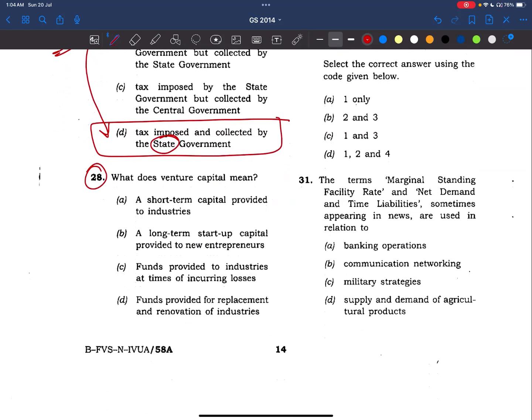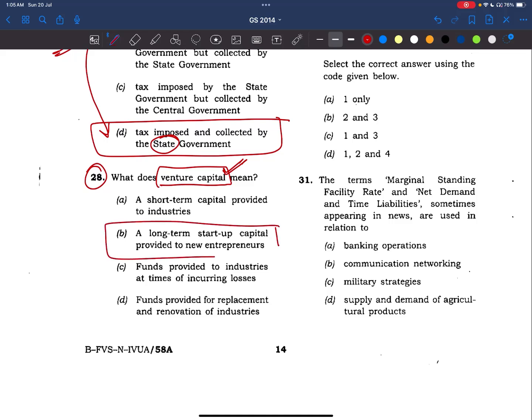Now, coming to the 28th question. What does venture capital mean? This is also a very straightforward question, friends. In this video, I think most of the questions will be straightforward only. Okay. I think you people have seen the Sarfira movie in Hindi and Soorarai Pottru of Surya sir in Tamil and Aakasam Nee Haddhu Ra in Telugu. There we will see Paresh Rawal. He is a venture capitalist where he gives money to startups, right? He is an angel investor, and there is another company that encourages startups.